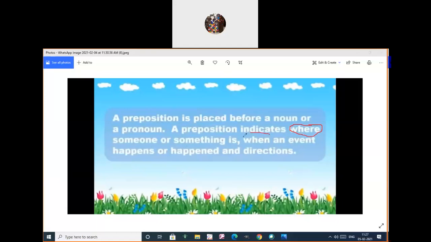Then when an event happens or happened. Then directions. So these three are related to the preposition only. So a preposition is placed before a noun or a pronoun. A preposition indicates where someone or something is, when an event happens or happened, and directions. So let's learn one by one about where, when as well as directions.